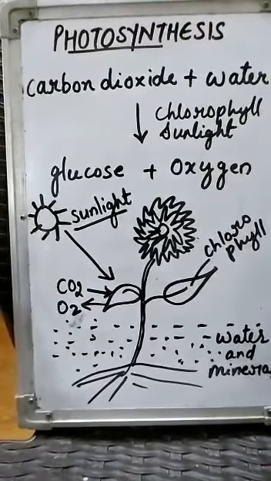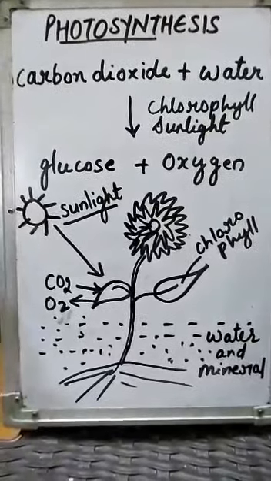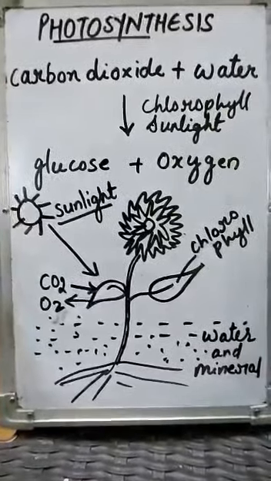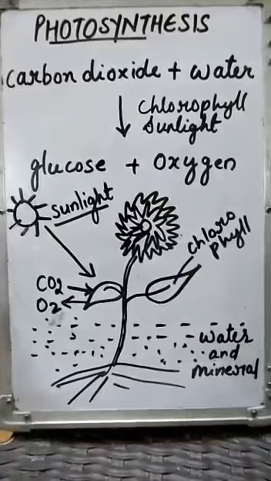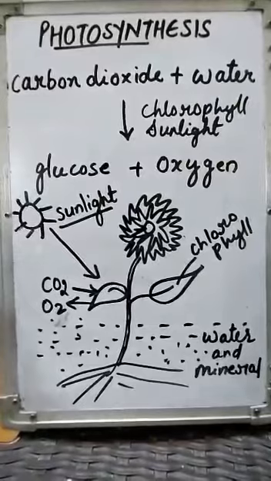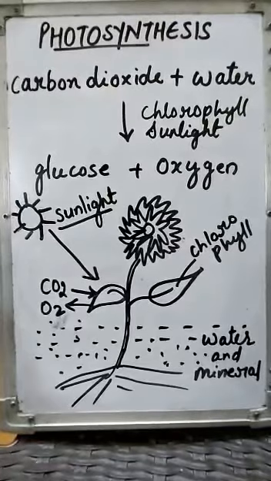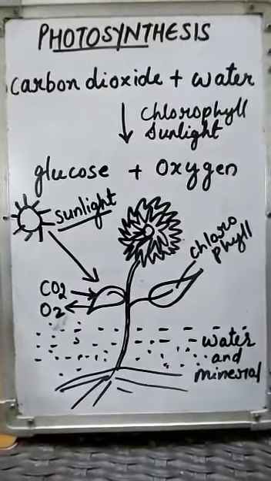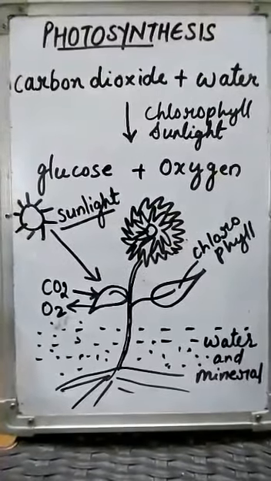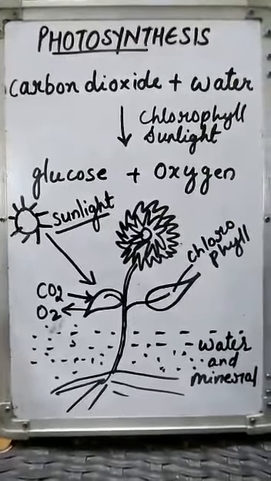Photosynthesis. Using the energy from the sun, that is light energy, a chemical reaction takes place in the green parts of the plant, that is the leaves, in which carbon dioxide and water are converted into food. So you can see that carbon dioxide and water, with the help of chlorophyll present in the leaf and sunlight, prepare food, that is glucose. Glucose is the food for the plant, and oxygen is liberated, which human beings use for breathing.